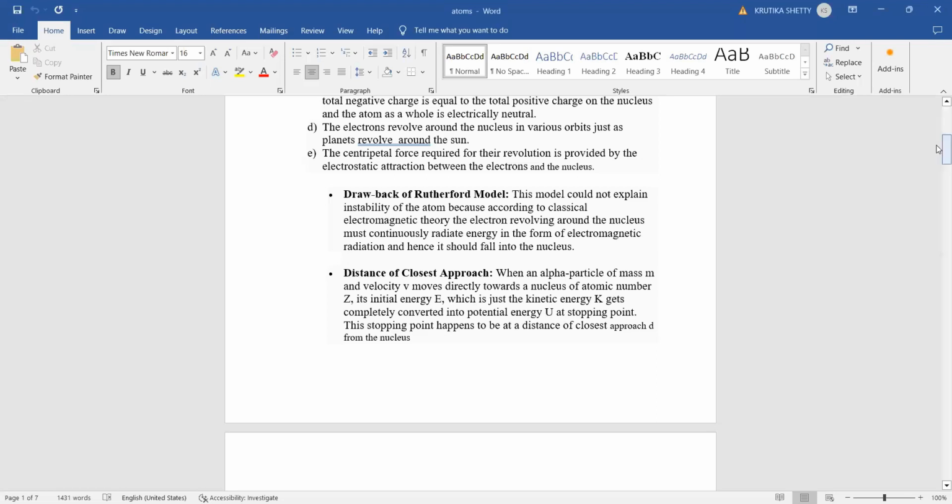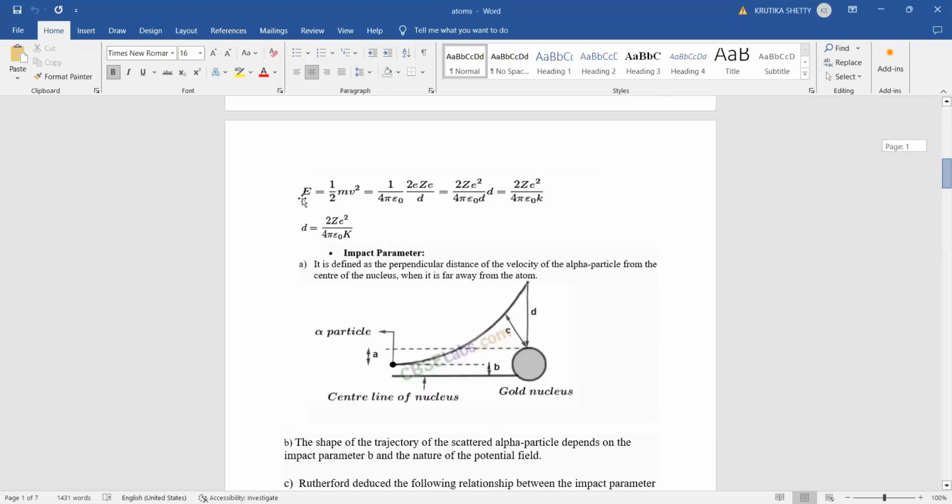The definition comes in mathematical form. So look here, I'll explain you the definition. See the formula. We know that kinetic energy is equal to half mv square. The same equation can be written as 1/4 pi epsilon naught 2d into E divided by d. Where did this come from? From the electrostatic force. First I tell you the definition and then I'll explain how this formula comes. This is important from your board point of view also. Board examples also come.